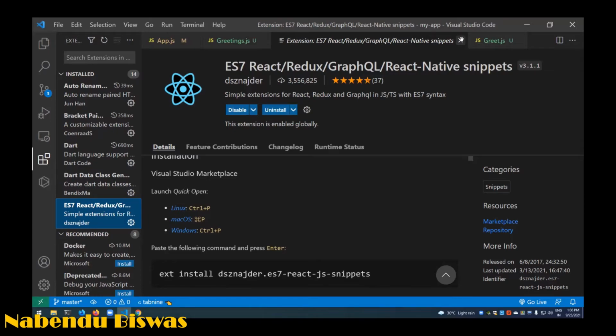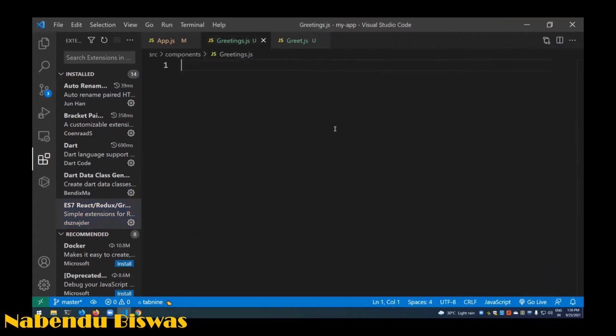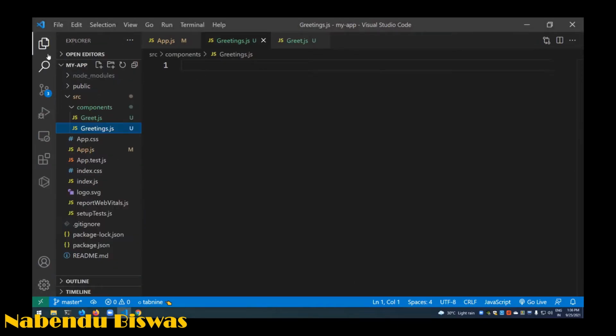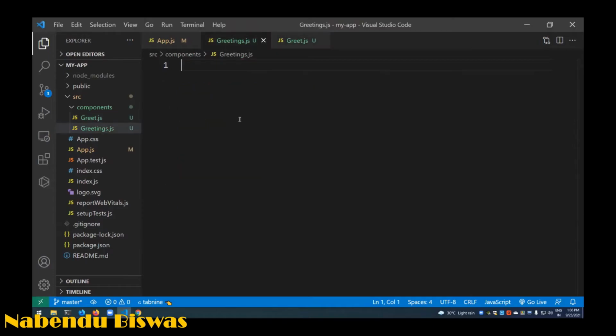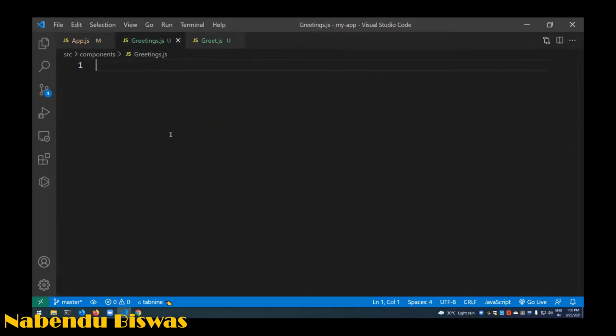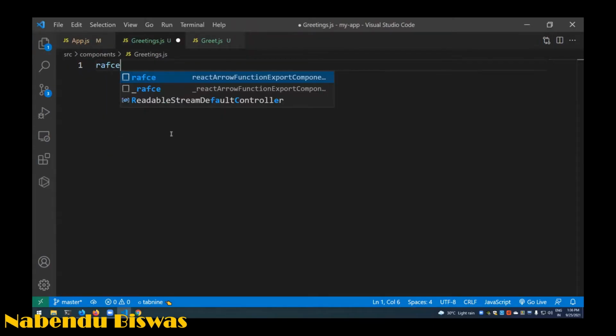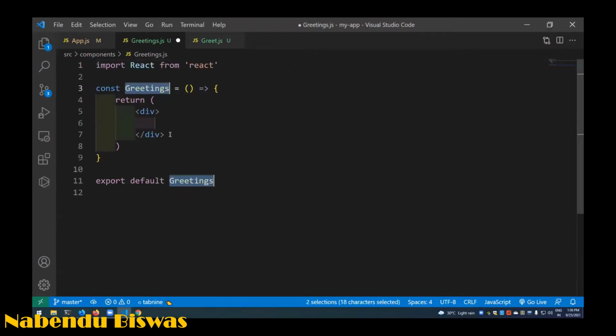There are certain shortcuts to get the skeleton. I generally use two shortcuts. I generally prefer arrow functions for functional components, so the shortcut name is RAFCE, and I have to press tab after that, and it will create the complete structure.